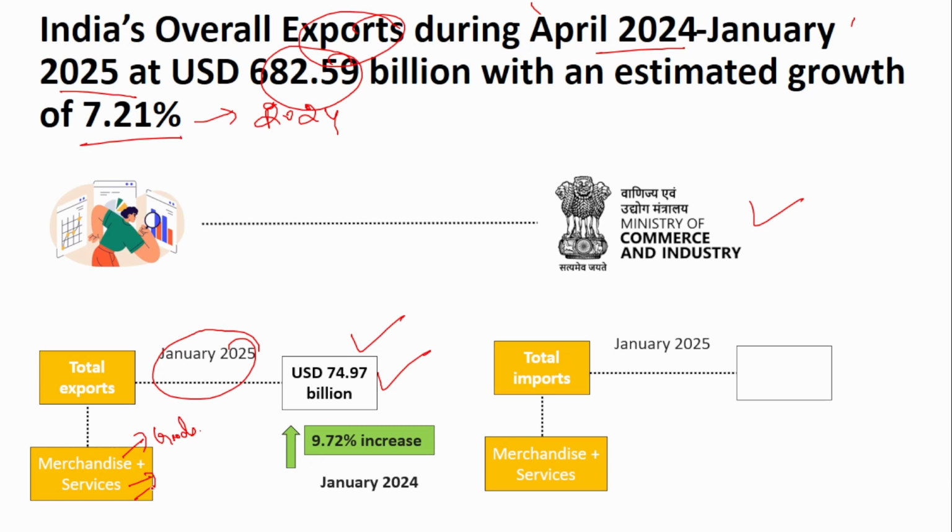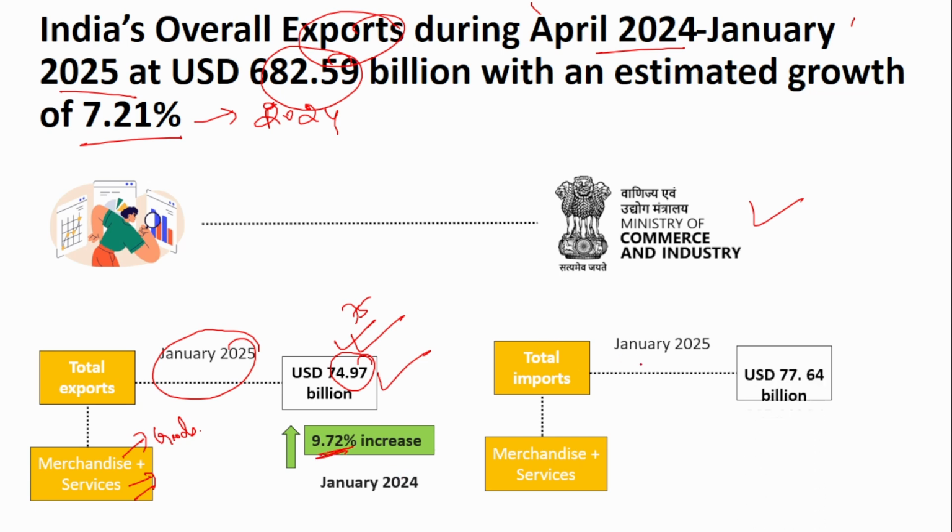This is the services sector. So merchandise and services together in January 2025, total exports have been $74.97 billion, almost $75 billion, a 9.72% increase compared to the previous year.